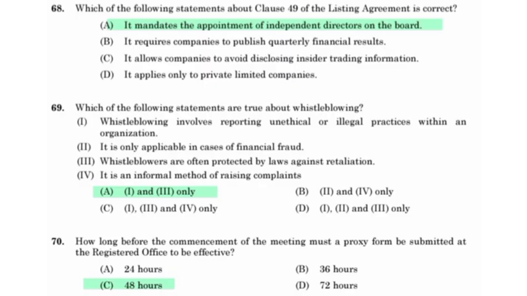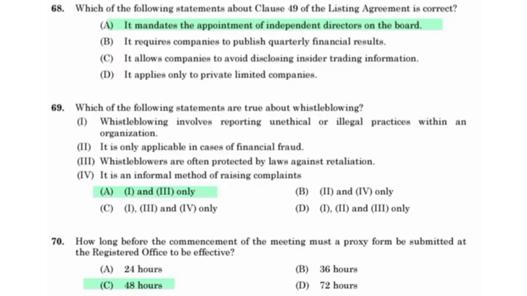Which of the following statements about Clause 49 of the listing agreement is correct? It is mandatory. It mandates the appointment of independent directors on the board. Which of the following statements are true about whistleblowing? Whistleblowing involves reporting unethical or illegal practices within an organization. Whistleblowers are often protected by laws against retaliation.